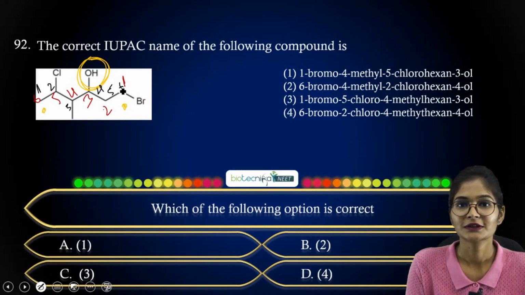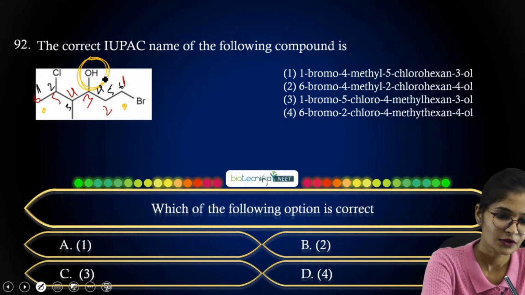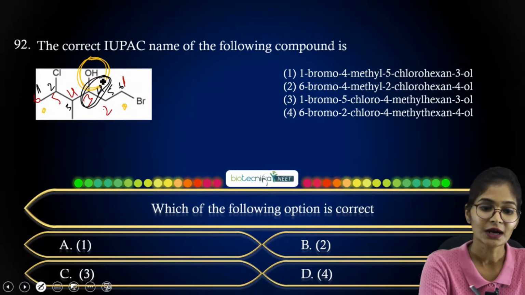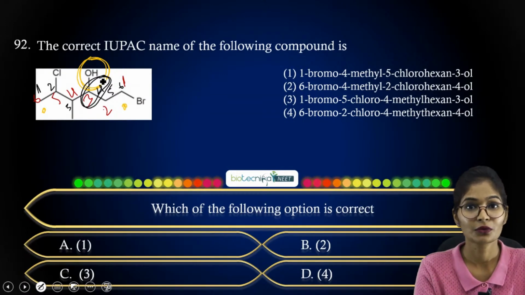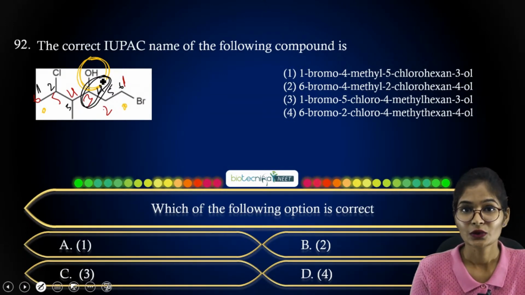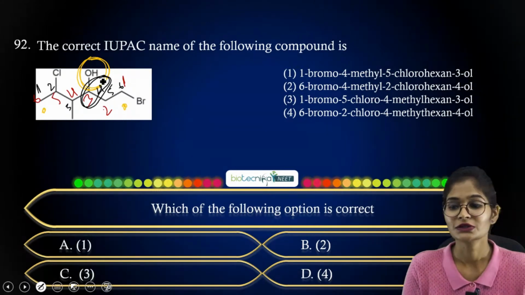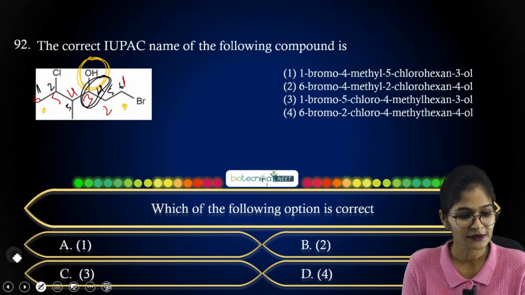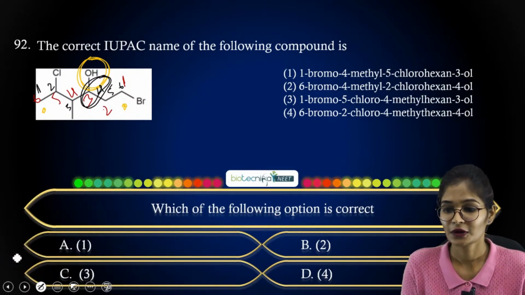When you compare 4 and 3 locants, 3 is the lowest number. So if you start numbering from the bromine-attached carbon, the hydroxyl group is getting the lowest number, 3. In all the options, you have to correlate in which option the hydroxyl group is shown at position 3.